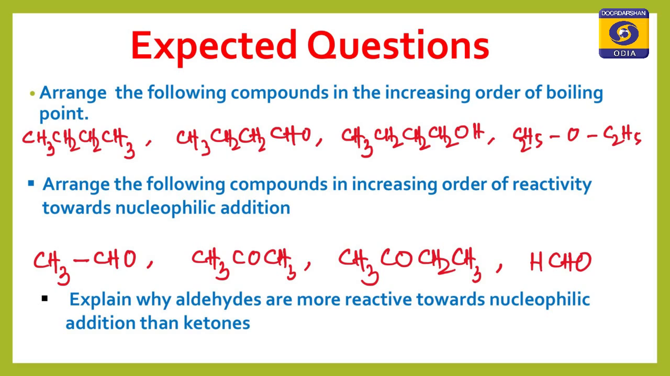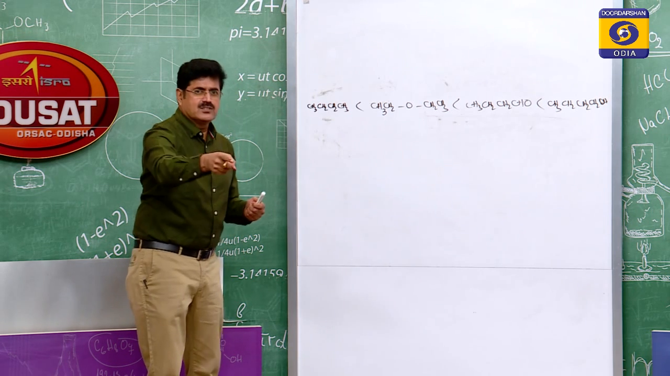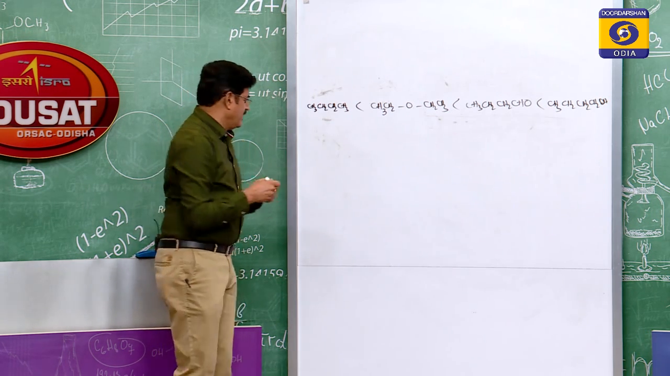Next question: arrange the following compounds in increasing order of reactivity towards nucleophilic addition, also displayed on your TV screen. Let us have a look here. The first compound is acetaldehyde, then acetone, then butanone, then formaldehyde. Can you tell me, students, which is the most reactive towards nucleophilic addition among these four compounds? You know the answer. Yes, the answer is formaldehyde.